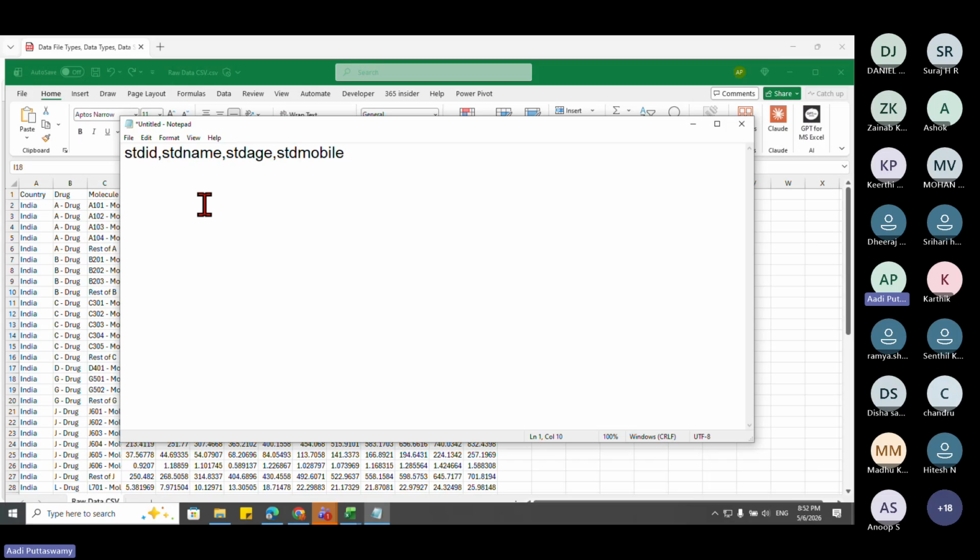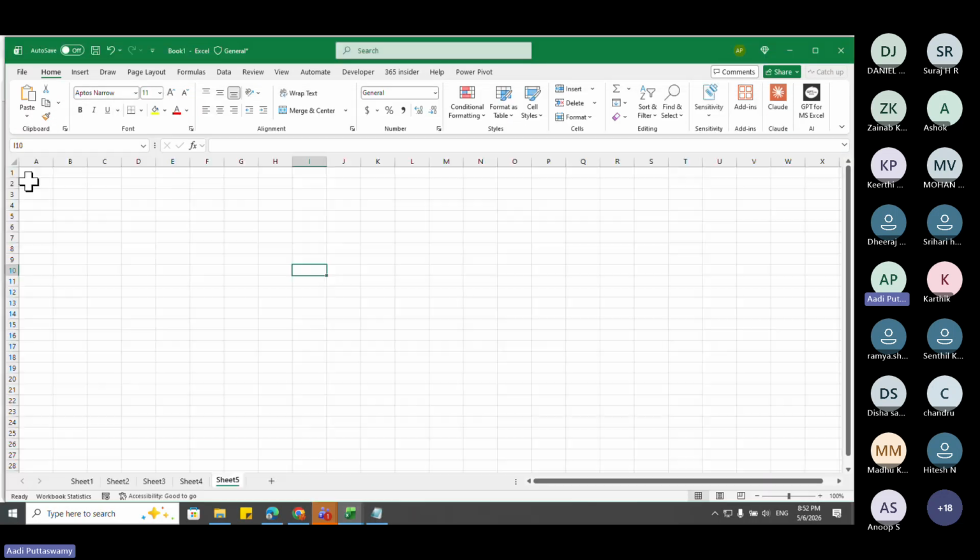Now let's say I want to add data for this. Student ID, I'll say STD001, comma. Student name, I'll just type something. Student age, see. Then student mobile number. See. Now you just observe, I'll copy this and I'll go to this Excel sheet. Now if I just paste it, see, it got pasted.